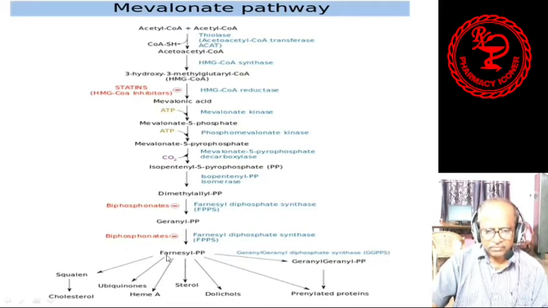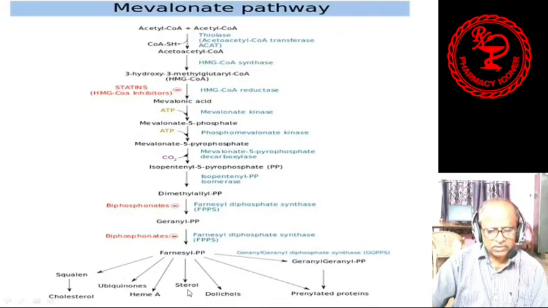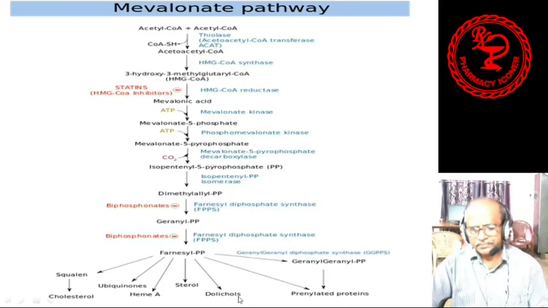Simultaneously, from farnesyl pyrophosphate and geranylgeranyl pyrophosphate, prenylated proteins are formed. From farnesyl pyrophosphate, squalene is formed, and from squalene, cholesterol. Other things are also formed from farnesyl pyrophosphate, like ubiquinones, heme A, sterols and dolichols.